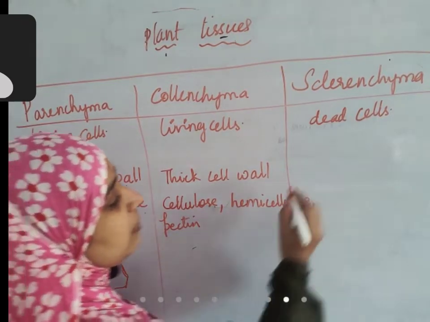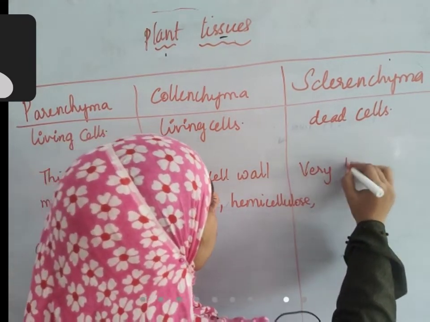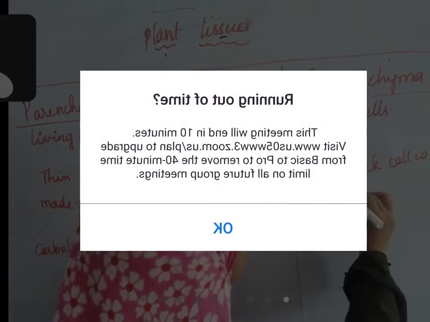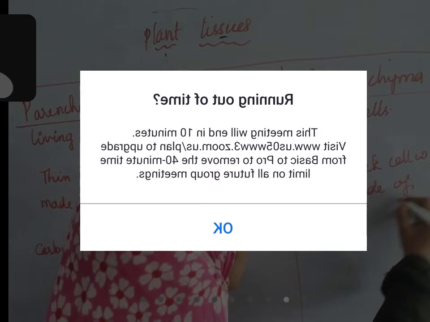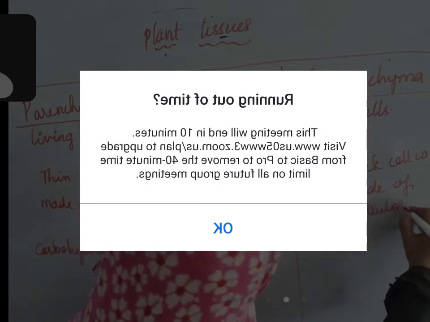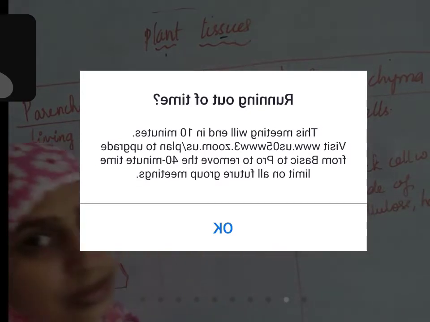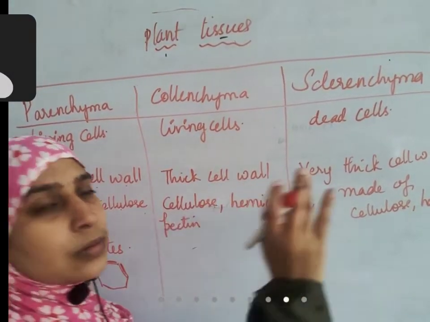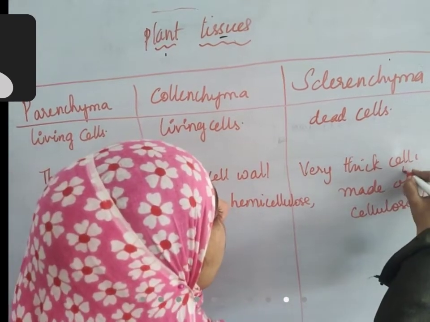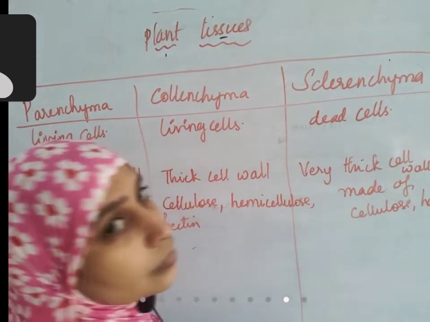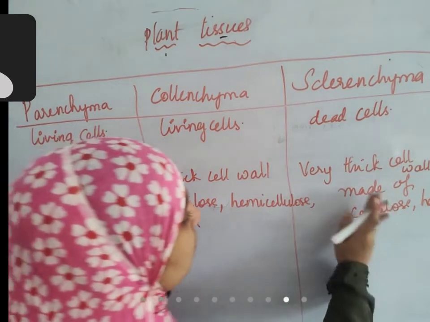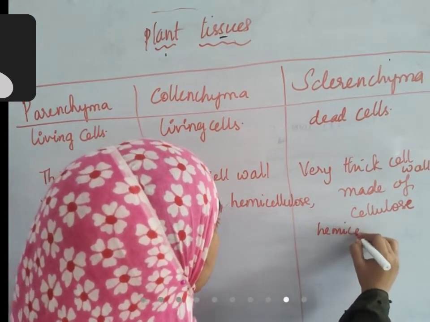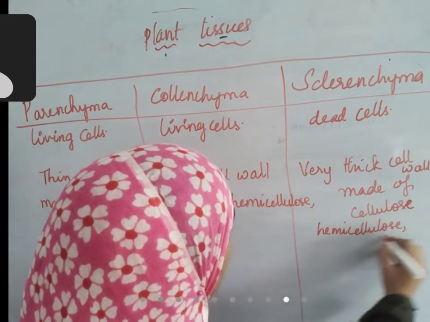Coming to sclerenchyma, a very thick cell wall. Very thick cell wall, because already here cellulose is present, hemicellulose is also present, pectin is present.